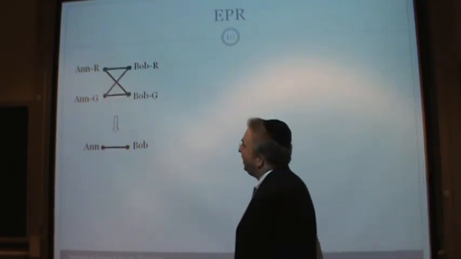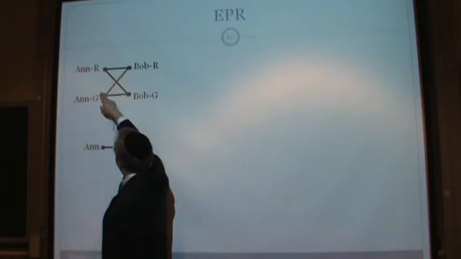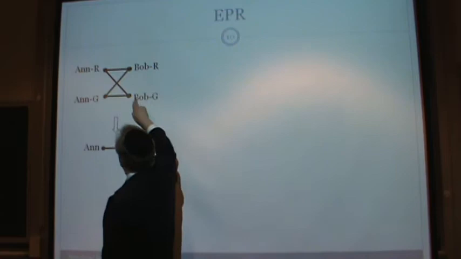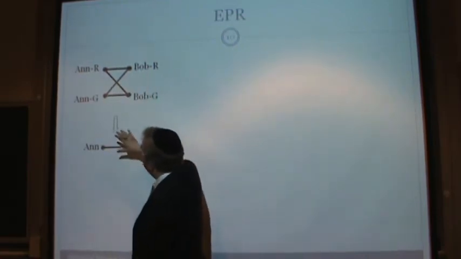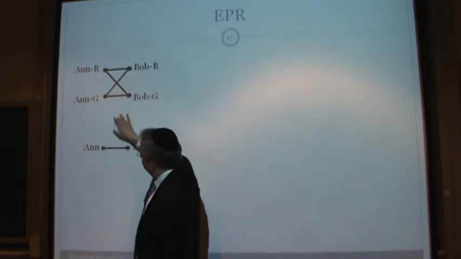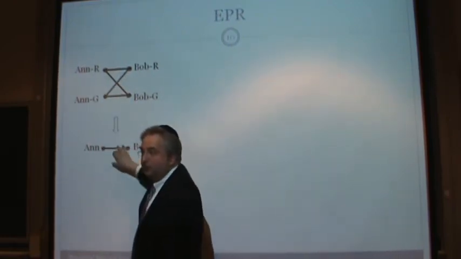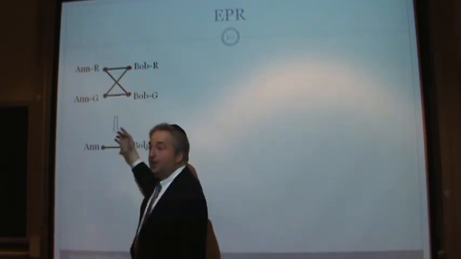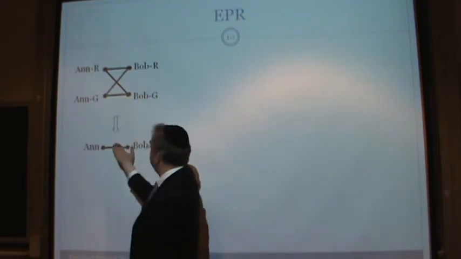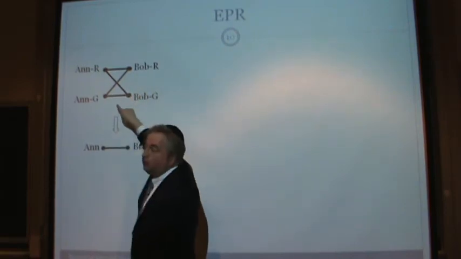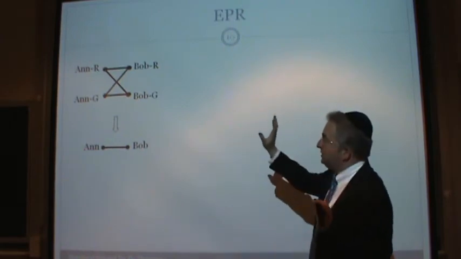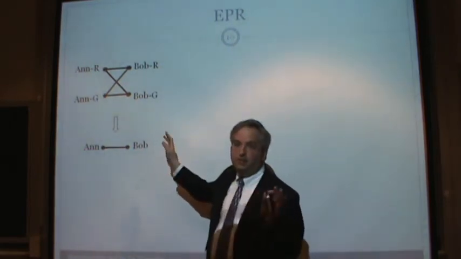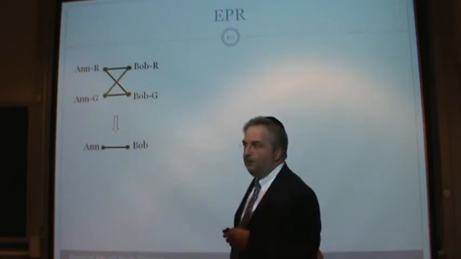And these are the possible things that can happen. Now there are 4 possibilities here. They can both measure red, they can both measure green, Anne can measure red and Bob can measure green, or the other way around. The way to think of this is these are the possible outcomes, and they're mapping onto this measurement. And the interesting thing is, there are 4 possible right inverses of this map, because there are 4 possible things. So that's a nice experiment with 2 particles and 2 different people measuring them.